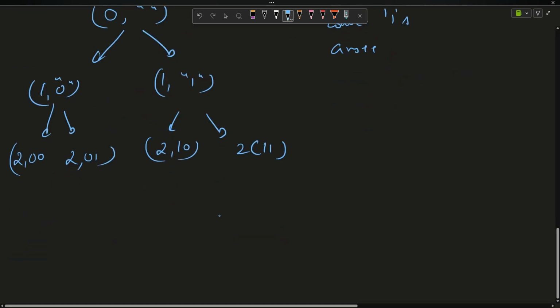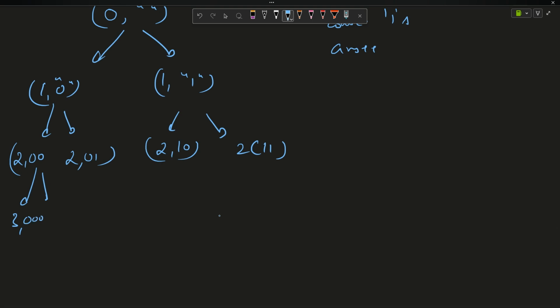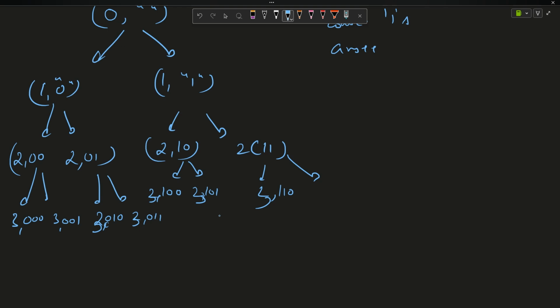Okay, moving on. Again a capacity of 3: 0 0 0 or 3 0 0 1, right? Now again a capacity 2: 0 0 1 0 and 2 0 1 1. For this one, 2 1 0 0, 2 1 0 1, again 2 1 1 0, and not 2, it is 3 here, 3 all the way, 3 3 3, again 3 1 1 1. Now these are the final strings with me.